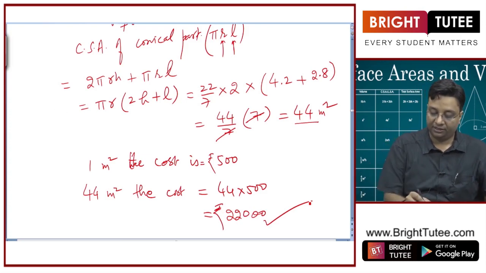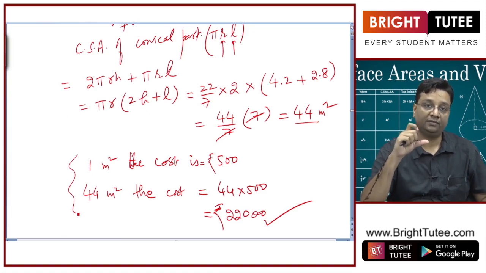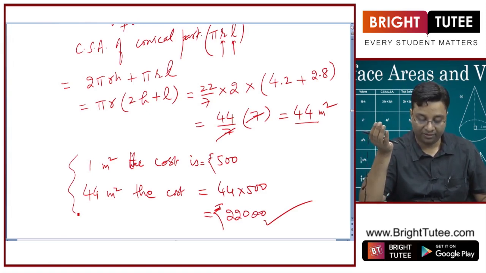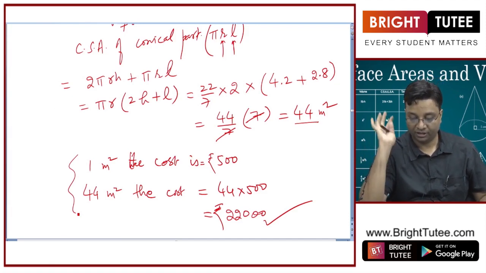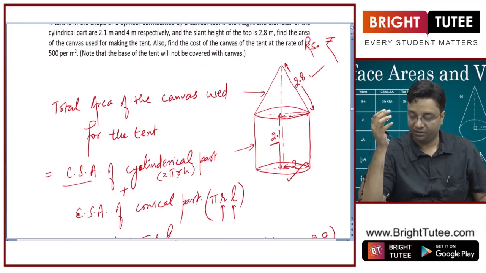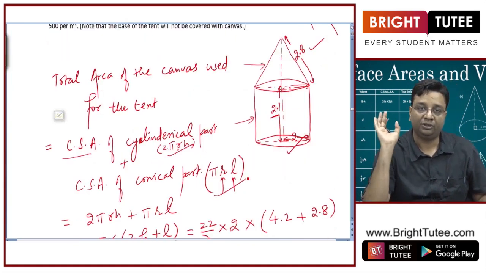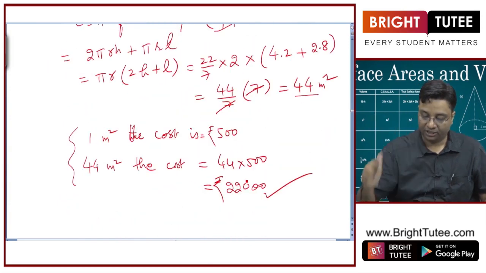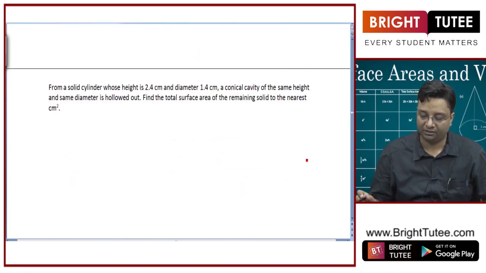This is the unitary method. We calculate the cost for 1 unit, 1 meter square, then we multiply it by 44 because we need to calculate the cost for 44 meter square. So this is how we will proceed for this question. In this question, the data was directly given, so we just had to remember these formulae and put in the values. For the cost of the tent, we just applied the unitary method, which we studied in junior classes.